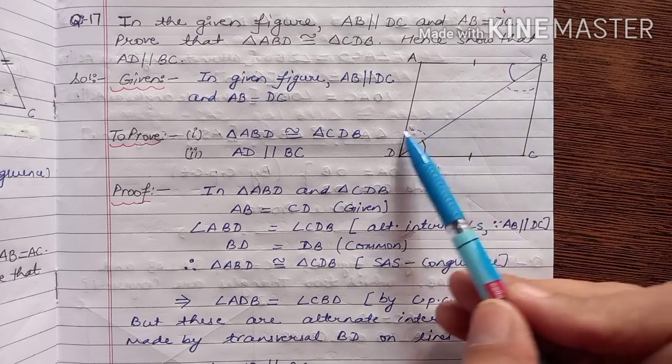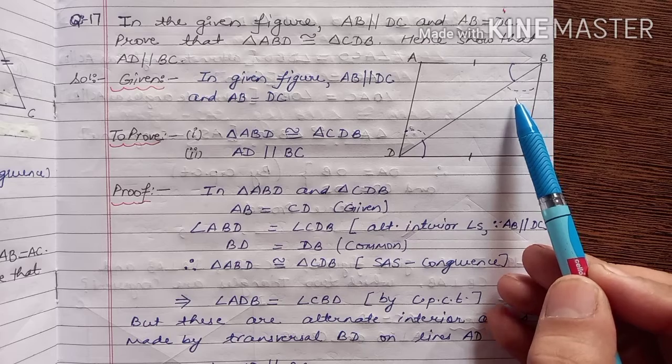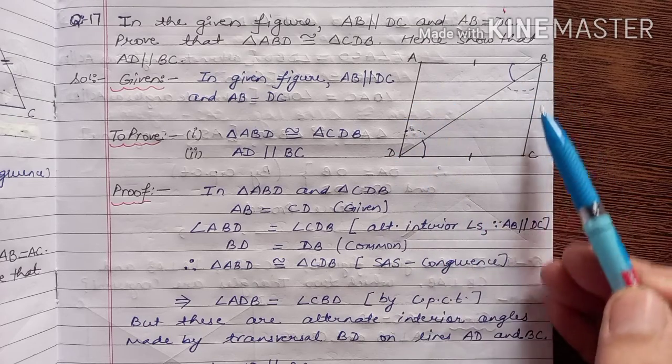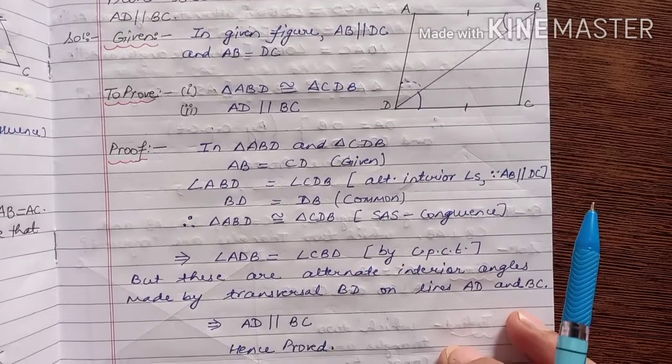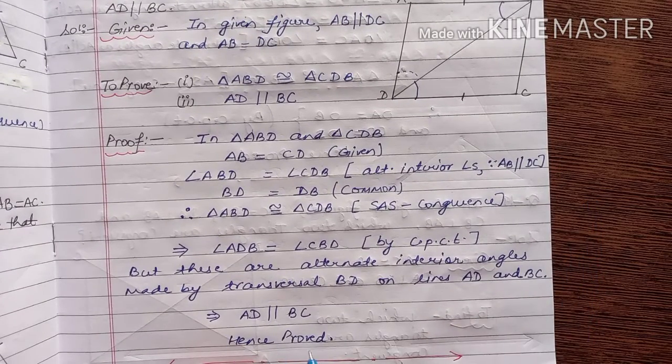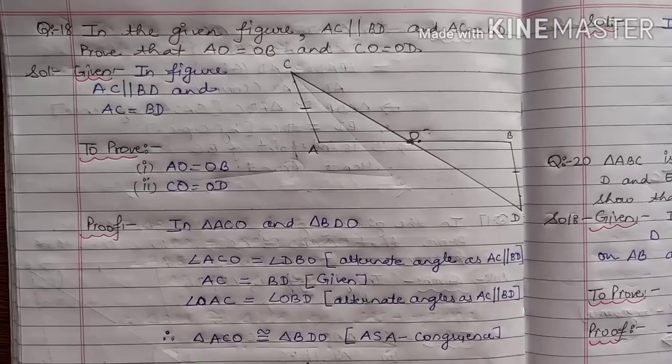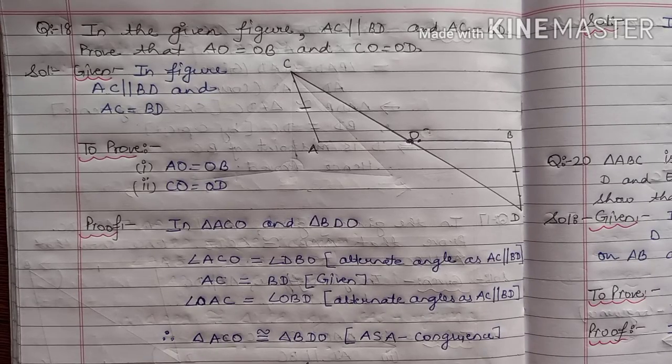But at the same time, these are alternate angles also by the transversal BD on AD and BC, and are equal. So it means AD is parallel to BC. So this proves the result. Now we consider question number 18.